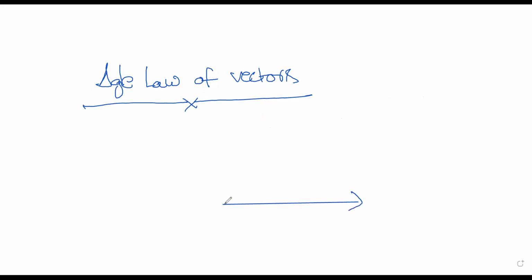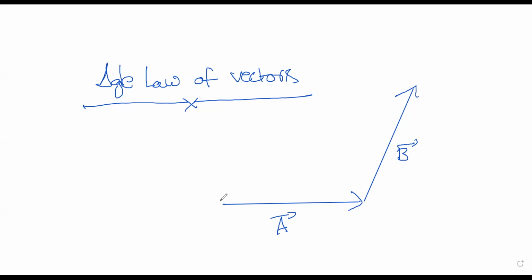This part is called tail of the vector and this part is called head of the vector. Wherever you see the arrow mark, that is called head of the vector. And now this is another vector like this. So I will explain what this actually is. Let us say the vector is a bar like this and the b bar is like this. Like these two vectors are there.